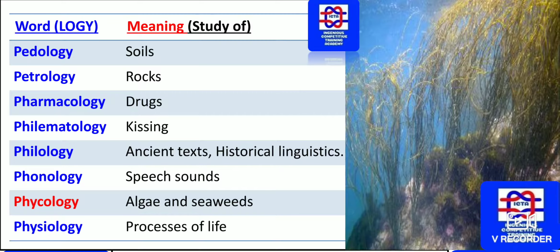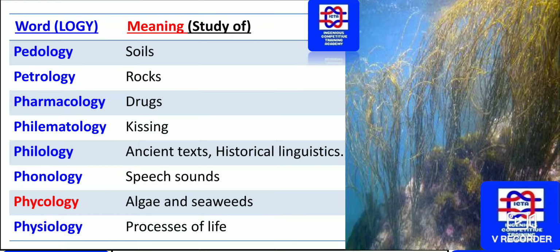And the study of the kissing procedure, that is philematology, is the study of kissing. The study of ancient texts and historical linguistics is known as philology. Please remember, what is philology? That is concerning ancient texts and historical languages and linguistics. So that study is philology. It's a good one. Please remember. Speech sounds, whatever the study is known as phonology.